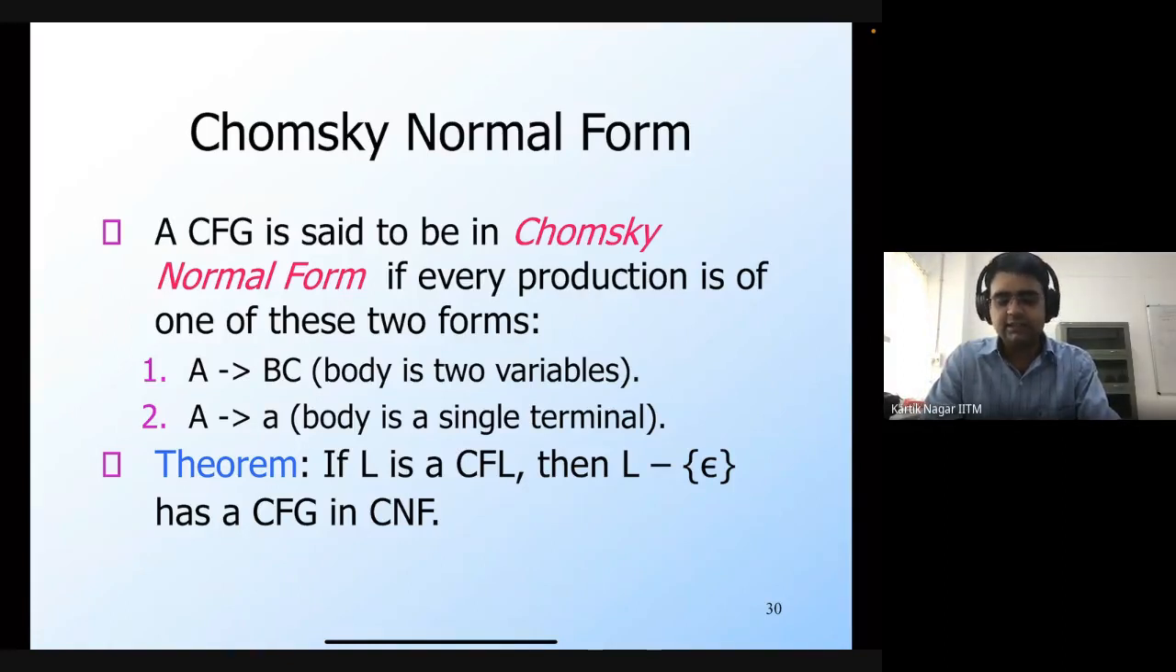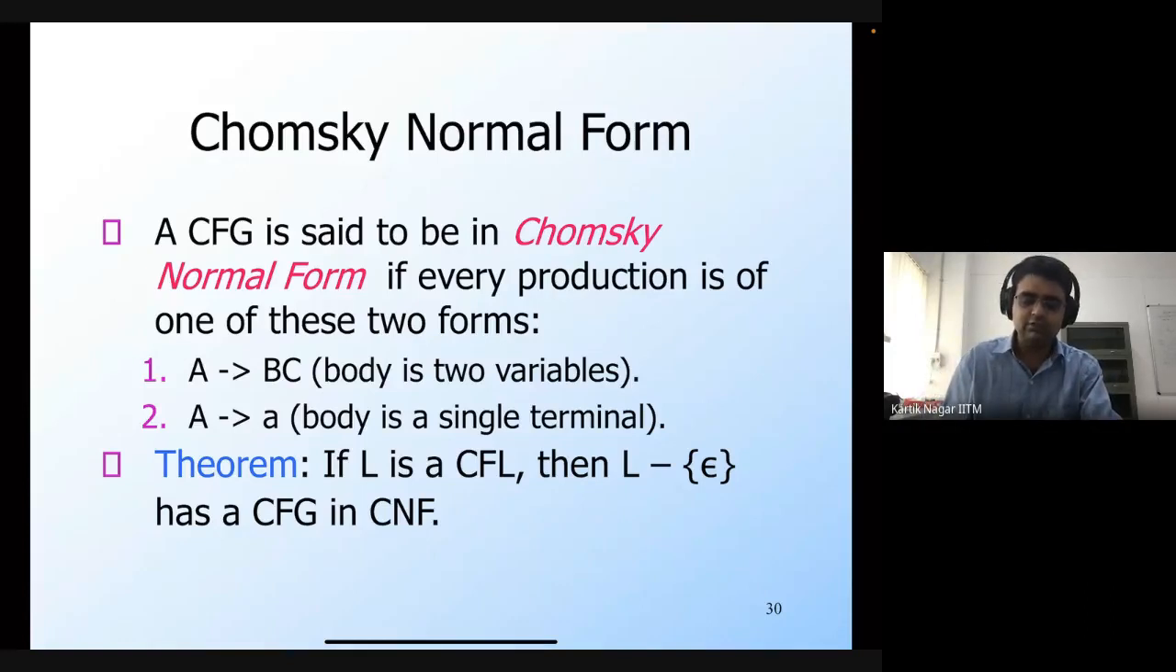And for every context-free language, there exists a grammar in Chomsky normal form. This is the theorem: if L is a CFL, then L minus epsilon has a context-free grammar in Chomsky normal form. We have already seen how to get rid of epsilon productions and unit productions, but that doesn't mean every production rule is going to be in Chomsky normal form. So we still have to do some more steps in order to bring the grammar into CNF, but we can do that. We'll see how.